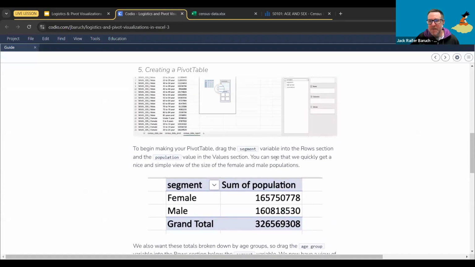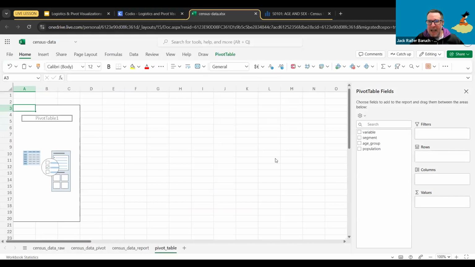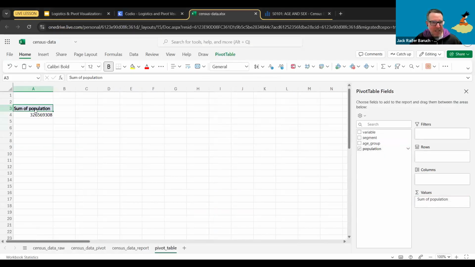Now that we have that, let's do something like this first. Actually, I'm going to take the population and go down here and just click and drag it over to values. And that's going to be the sum of the population. So all this is doing is taking all of the population column and summing it up. So this is the total population of what we have.